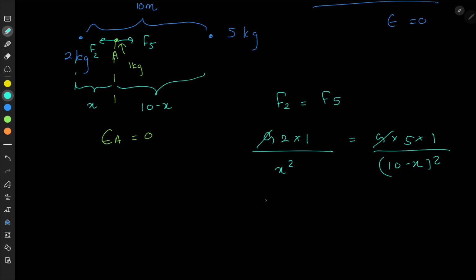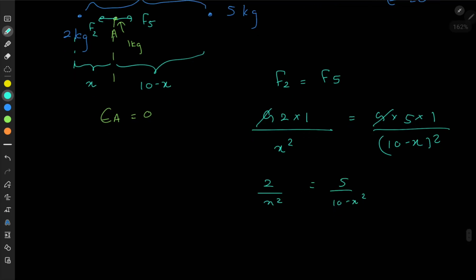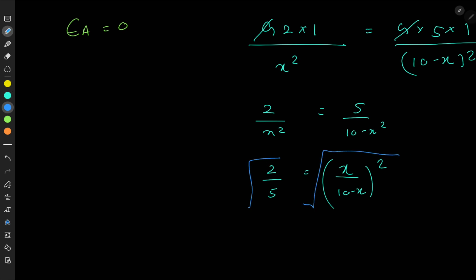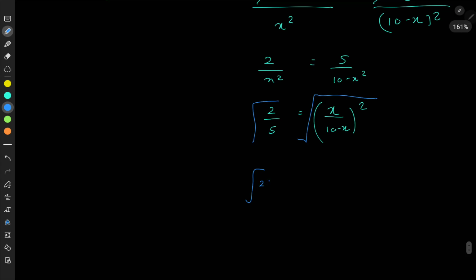So 2 over x squared is equal to 5 over 10 minus x squared. So 2 over 5 is equal to x over 10 minus x, entire thing squared. If I take square roots of both sides, I get square root of 2 over 5 is equal to x over 10 minus x. So we simplify for x.